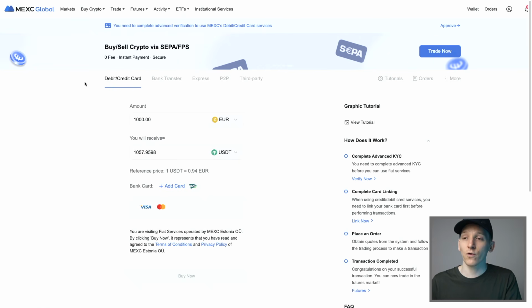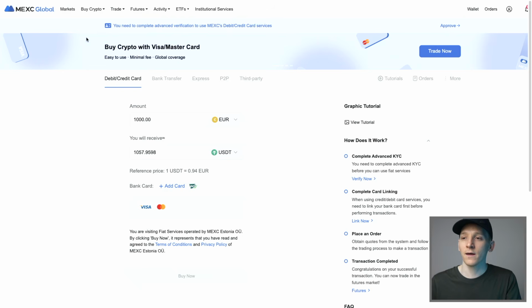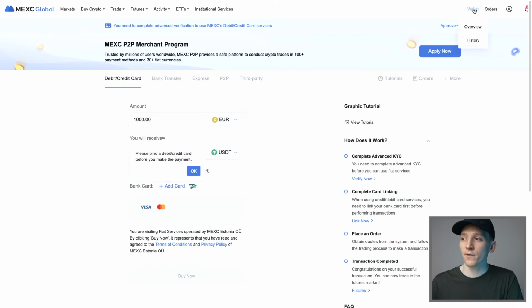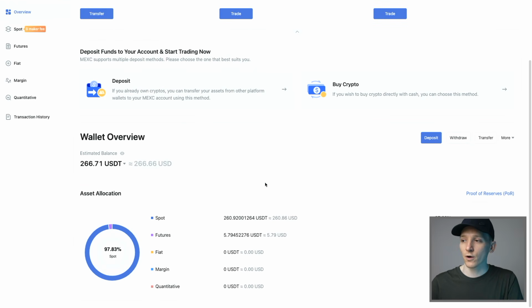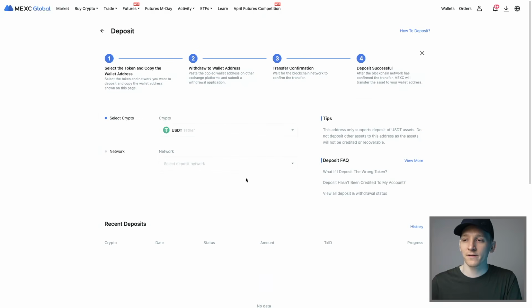Now if you're looking for cryptocurrencies to actually deposit in, that's easy as well. If you've got crypto on a different platform that you want to deposit into MEXC, go into your wallet. So top right hand corner, you can click wallet and overview. Then you just have to go to the deposit option. If you scroll down here, you can see your wallet overview. This is your spot wallet, but you can transfer things into other wallets as well. So click deposit here, and then it's going to go through to the option to select a crypto to deposit.